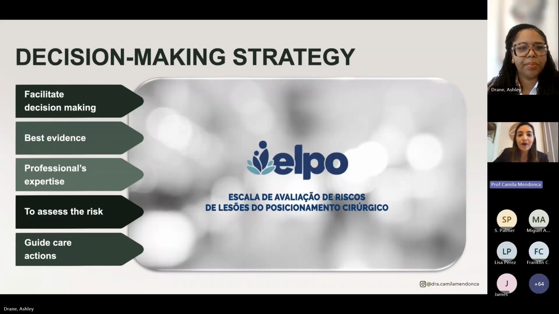patient safety. And we need to help nurses in making decisions about what patients require more attention, for example. This way, based on the best evidence and professional expertise that I had before, to correctly assess the risk and guide these care actions, we developed ELPO, that is a risk assessment scale for the development of injuries due to patient positioning.